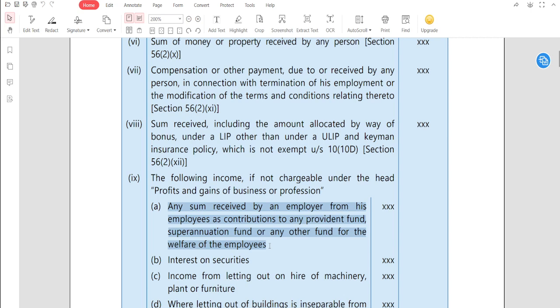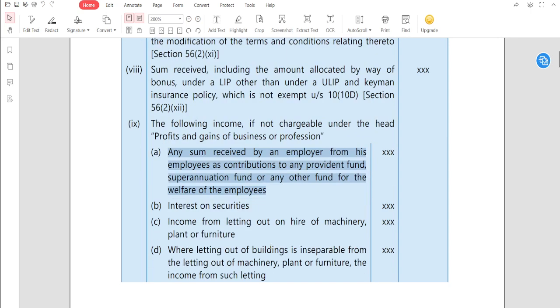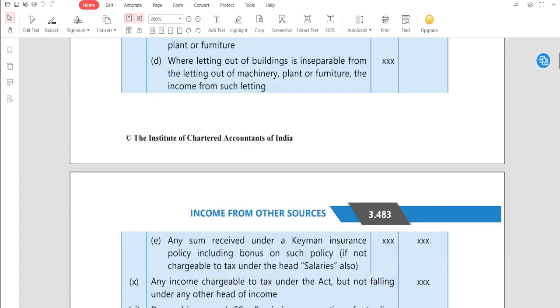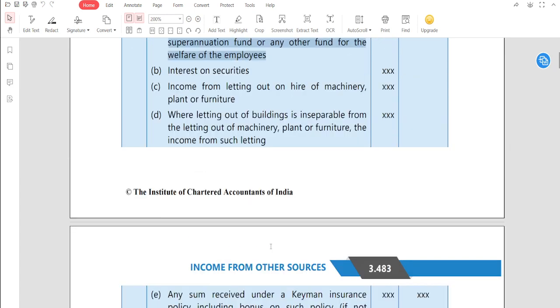Income from letting out on hire of machinery, plant or furniture is rental income from hiring of the machinery, plant or furniture, while letting out of a building is inseparable from the letting out of machinery, plant or furniture, the income from such letting. So suppose आपका एक building है, you have one building, and when you rent out the building, it will become income from house property. Remember guys, when you rent out your building, it will come under income from HP.